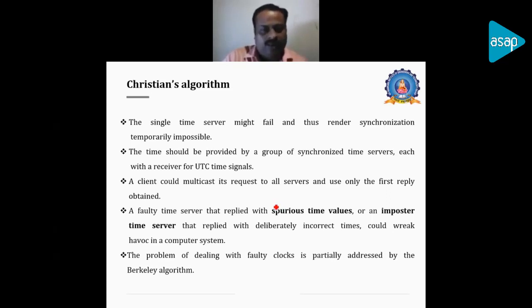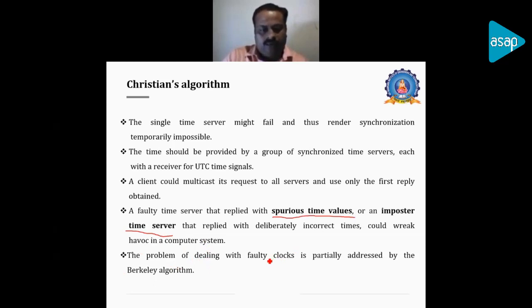And there is also the problem of a time server giving incorrect time, which we call a superior time value or imposter time server. Somewhere, deliberately or due to some physical issues or network issues, it may incorrectly give the time. This can be overcome using multiple time servers, and the client can multicast the request to multiple time servers and respond based on the responses received. It can identify the ideal value out of the n number of time servers, and update its own value.